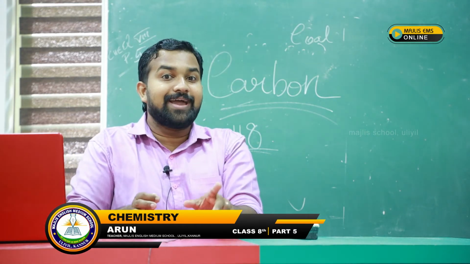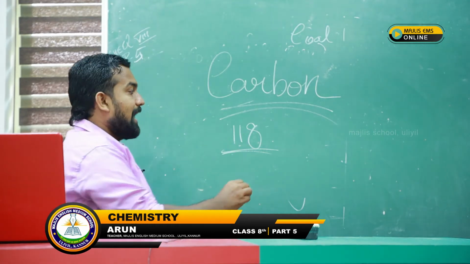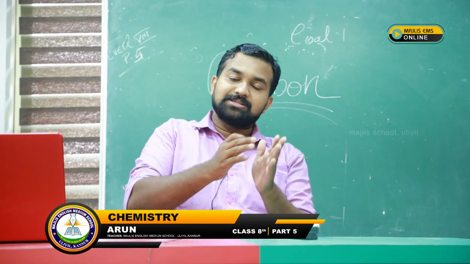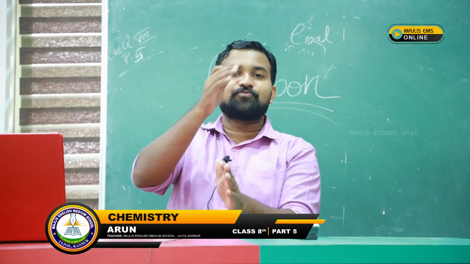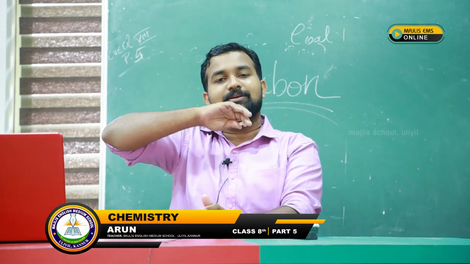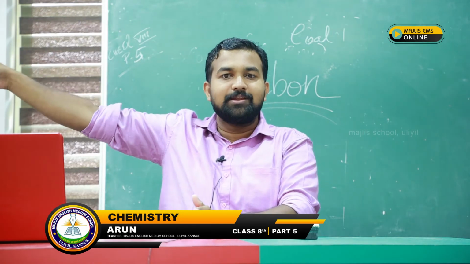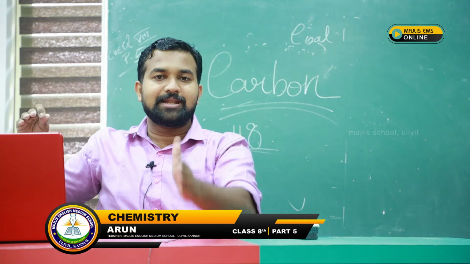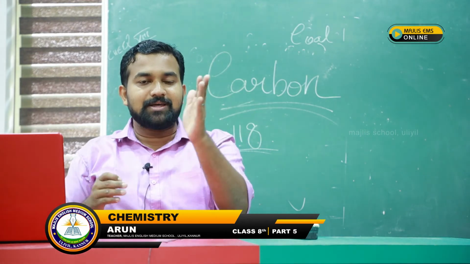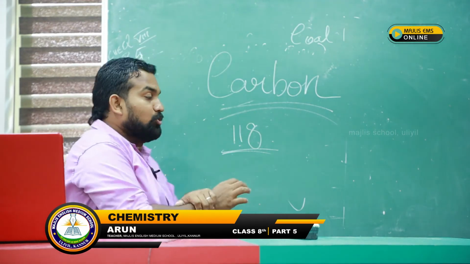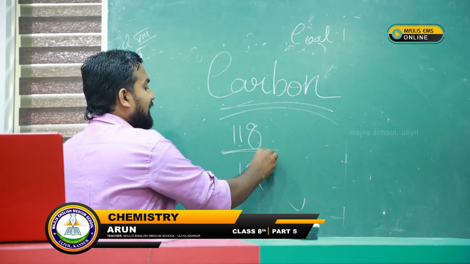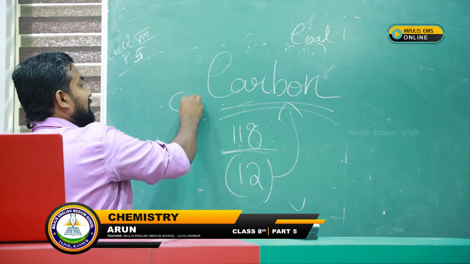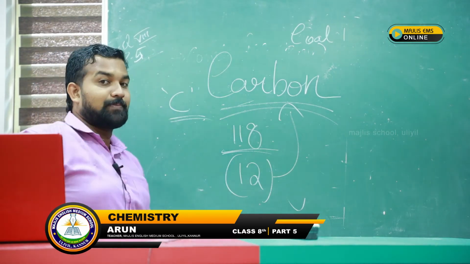Out of these 118 elements, they are classified and placed from 1, 2, 3, 4 till 118. The first element is hydrogen, the second element is helium, and like that each is given its position. Out of these 118 elements, the 6th element is called carbon, which we denote by the capital letter C.